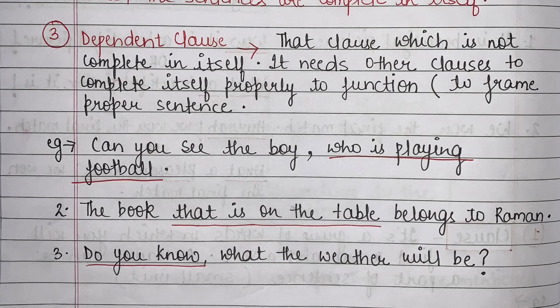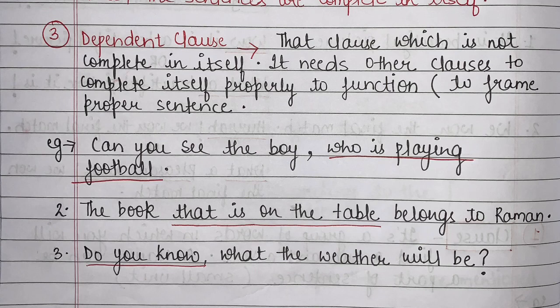So right now this sentence is dependent. This is my dependent clause, that it will not be completed. So, can you see the boy? Now the rest of the sentence: who is playing football? Just by adding this other clause, I have completed my sentence. So that is why this is my dependent clause.